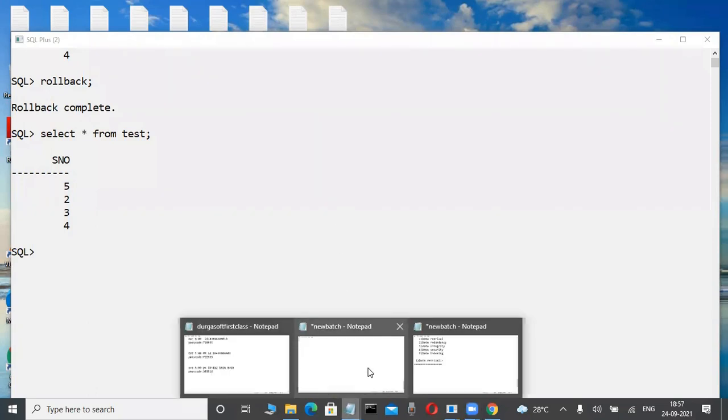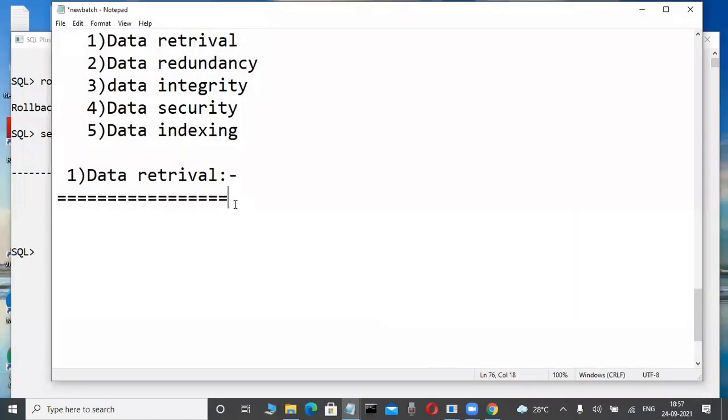That's why I'm telling you, before we start data retrieval, some transaction knowledge is required, the ACID properties, some concepts are required, for that purpose only. Okay? Now write it, second one, data redundancy. Data redundancy.